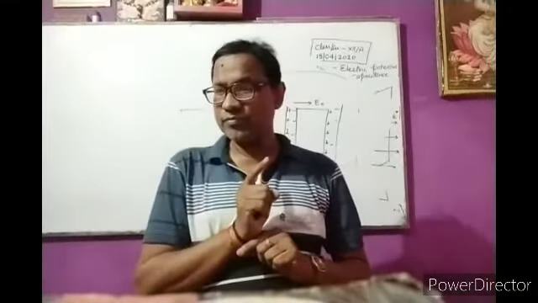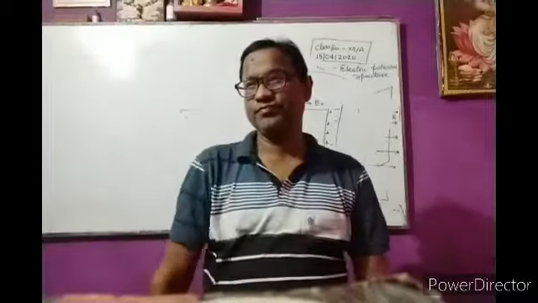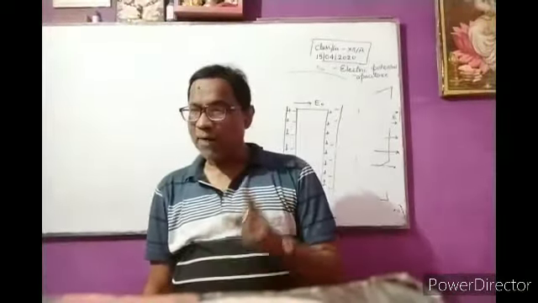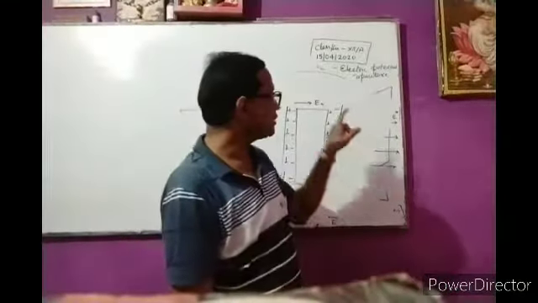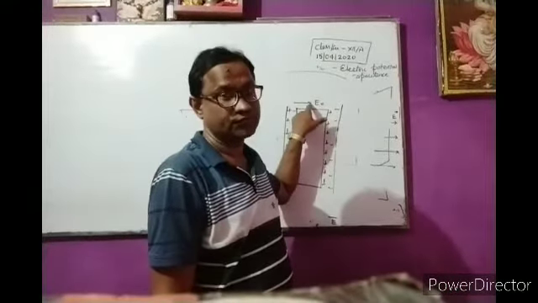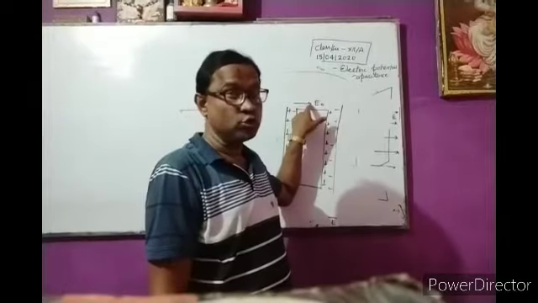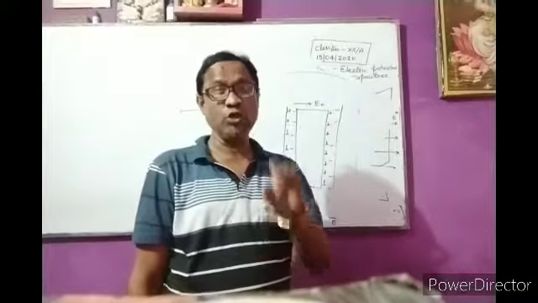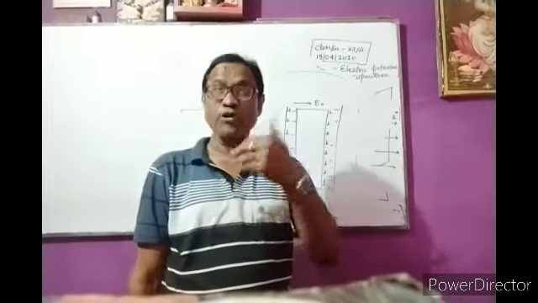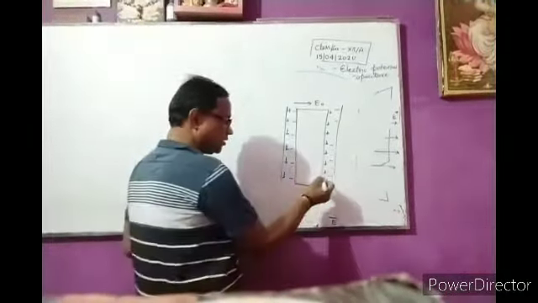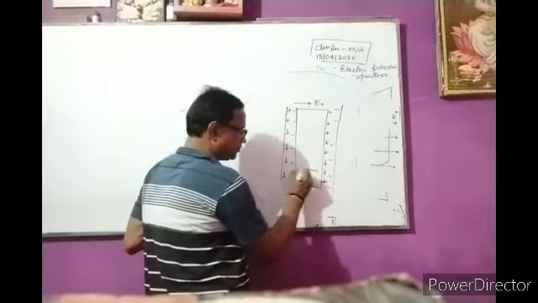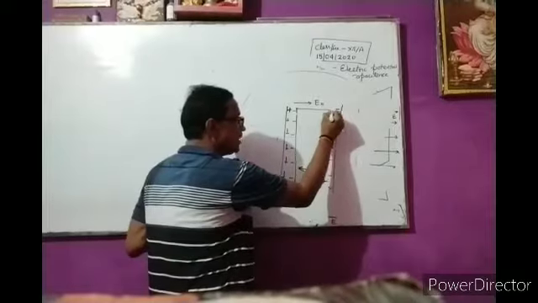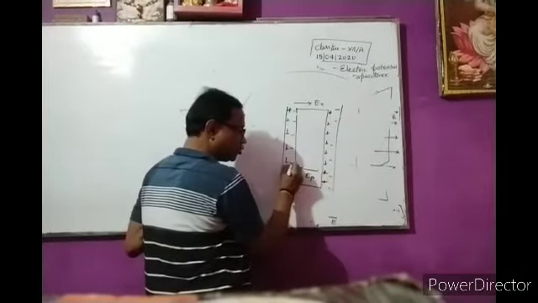Another term, dielectric constant. The ratio of the applied electric field, just like E naught, to the reduced value due to polarization, due to production of opposite charges, plus to minus, plus to minus.